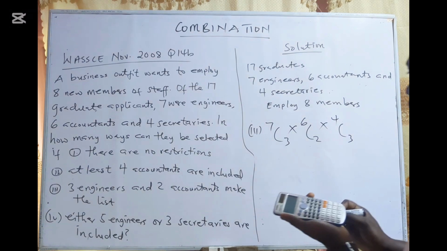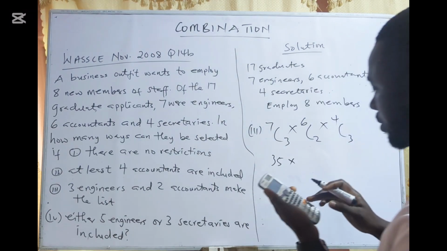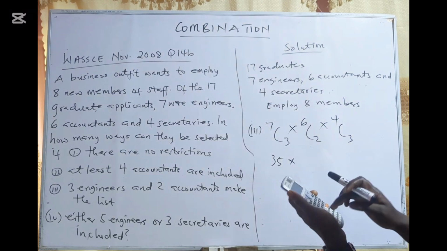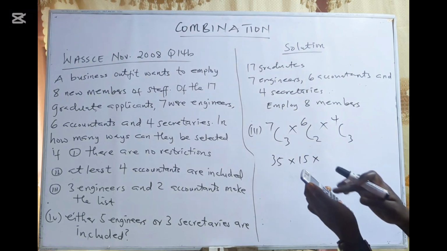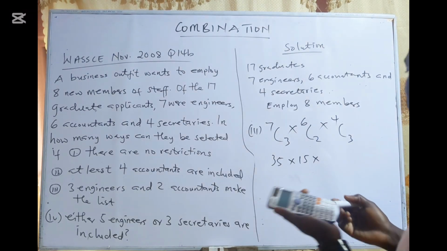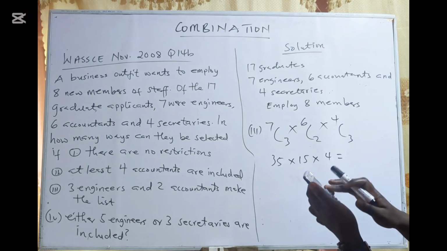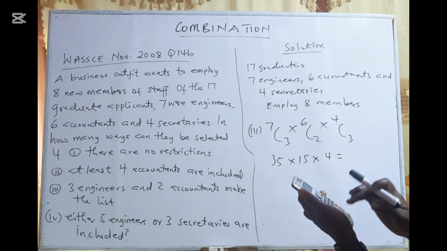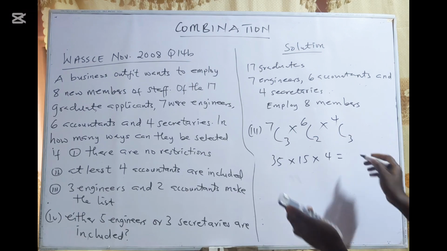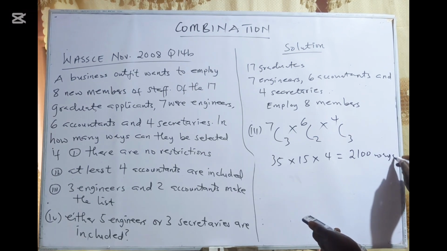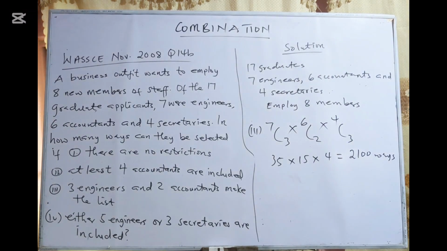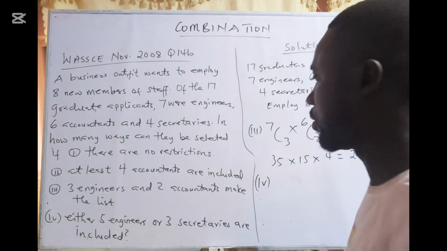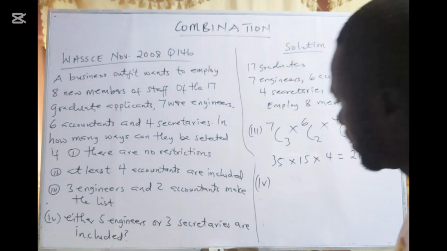So we have 7 combination 3, that is 35, times 6 combination 2, that is 15, times 4 combination 3, that is 4. So 35 times 15 times 4 will give me 2,100 ways. If I'm supposed to employ 3 engineers and 2 accountants, then I have 2,100 ways.